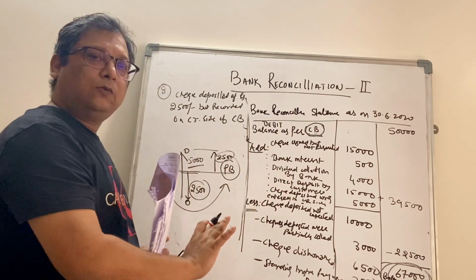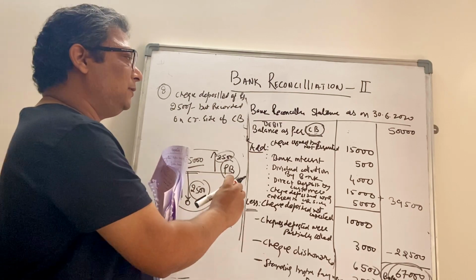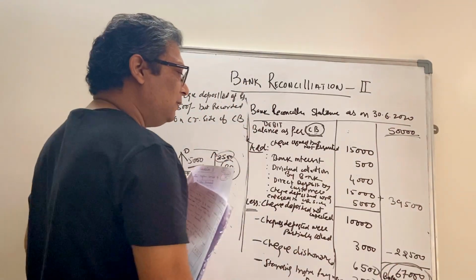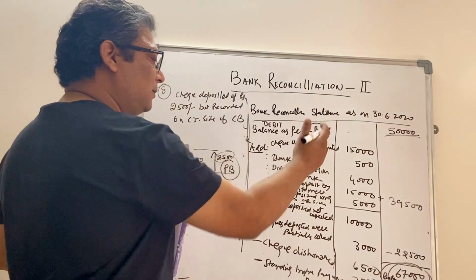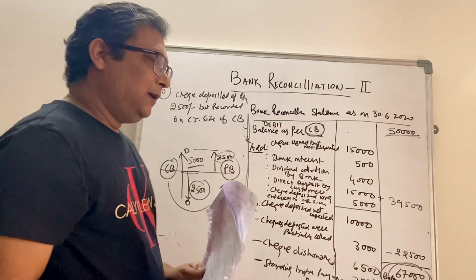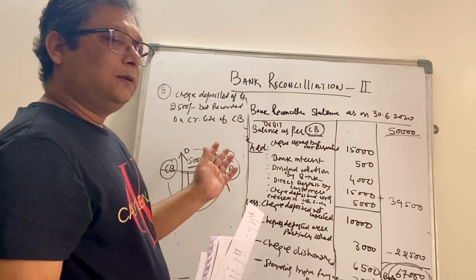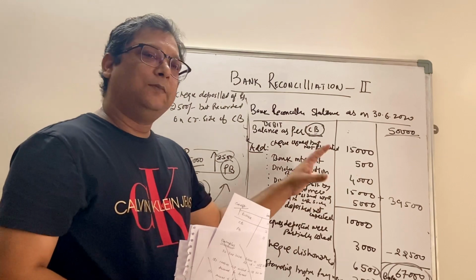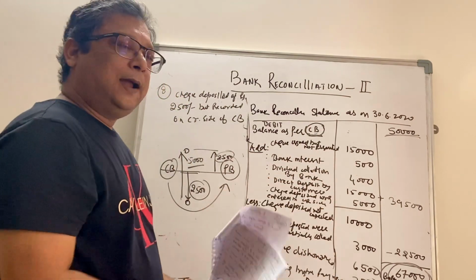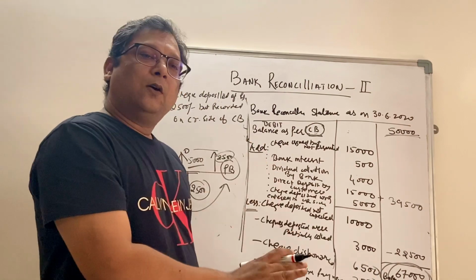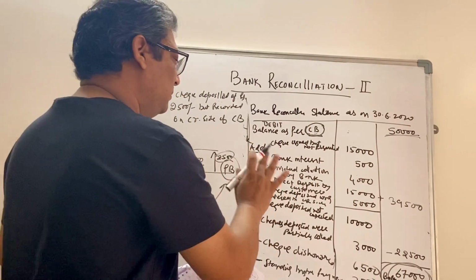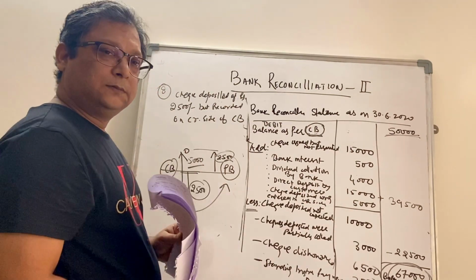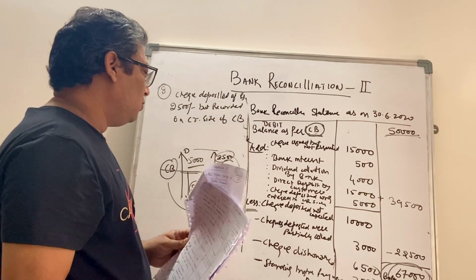So we are not trying to address anything. We are just trying to understand the reasons why a cash book balance of 50,000 is actually passbook balance of 67,000. These are the reasons why these balances are not in alignment, right? And once we understand that, as we said, what is the objective of bank reconciliation statement, we can be sure that we understand the difference, and hence there is no fraud or mistake, or if there is a mistake, we can rectify that mistake in course of time. Okay, just make a note of it.